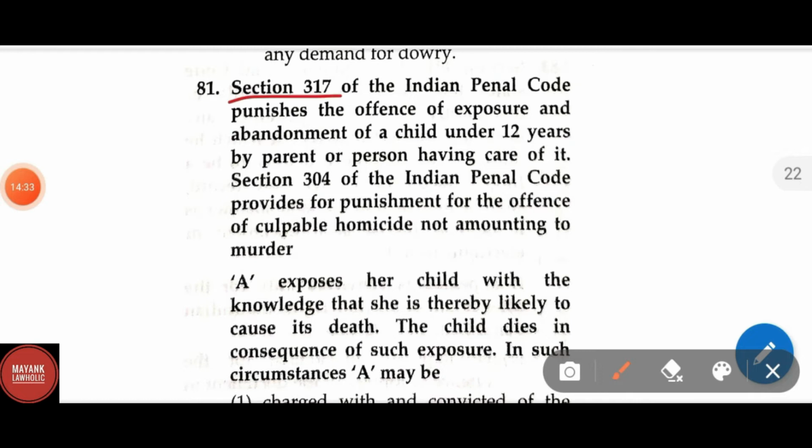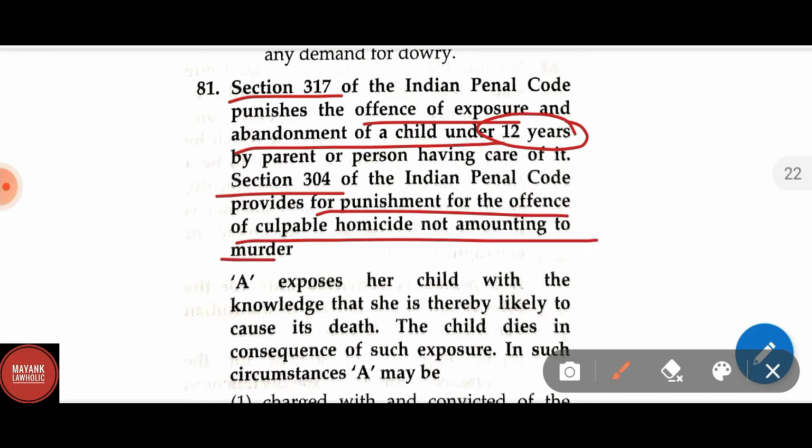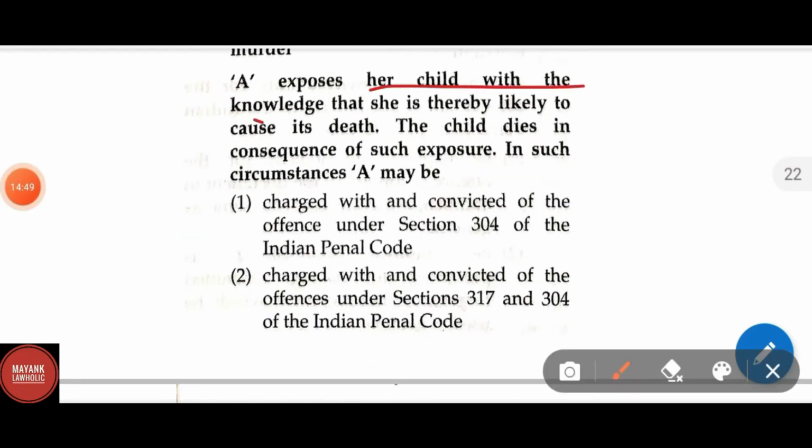Section 317 of the IPC punishes the offence of exposure and abandonment of child under 12 years by parent or person having care of it. Section 304 of IPC provides for punishment for the offence of culpable homicide not amounting to murder. A exposes her child with the knowledge that she is thereby likely to cause its death. The child dies in consequence of such exposure.